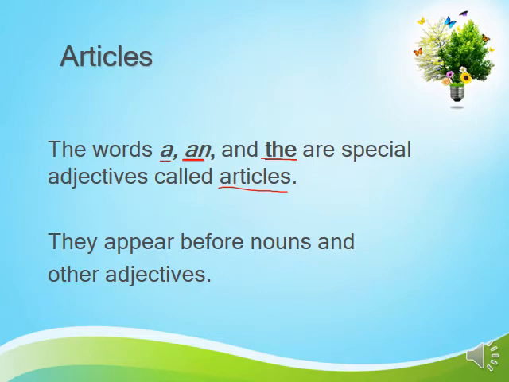Okay. For example, they appear before nouns and other adjectives. Of course, a and an mean one. They appear in sentences before the nouns, or before the adjectives that precede the nouns. It's also an adjective and an article at the same time.